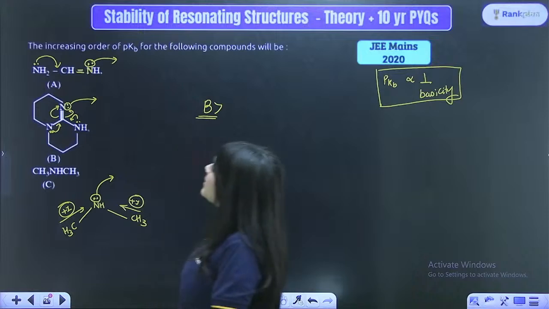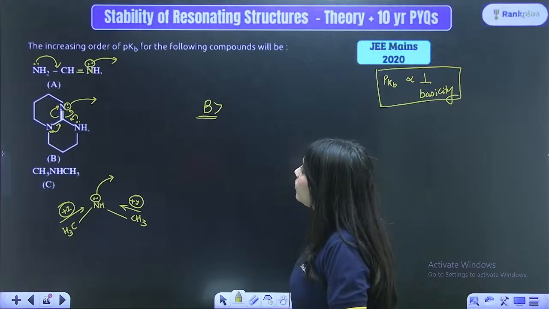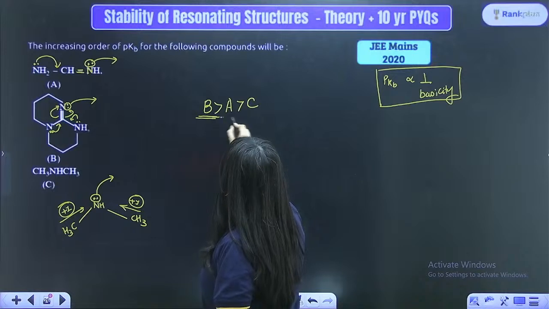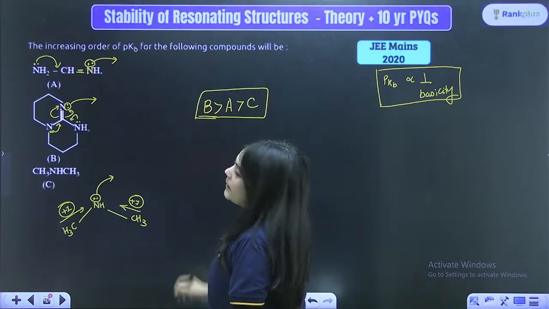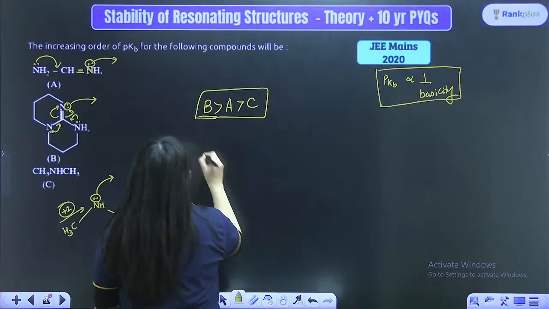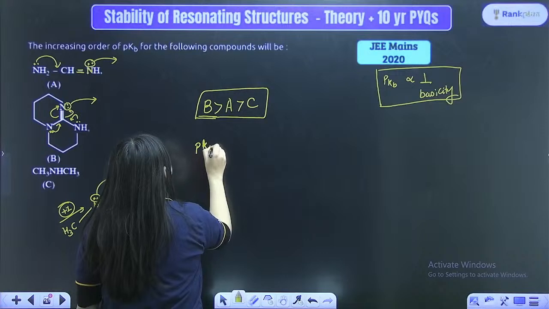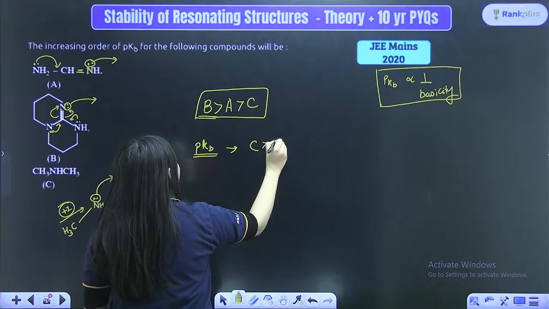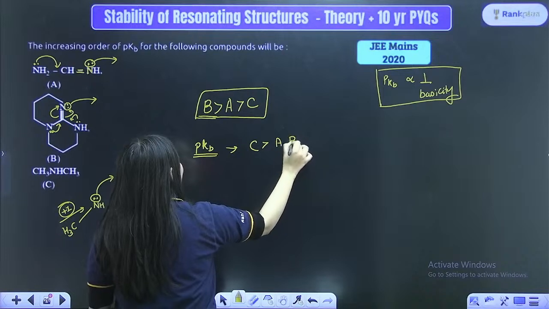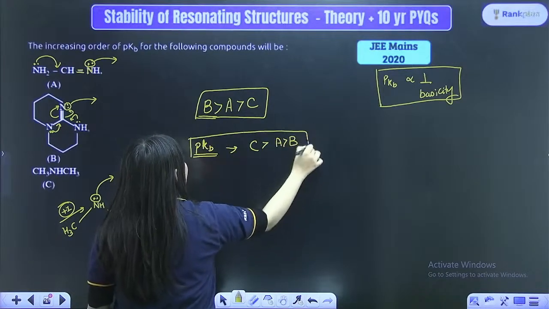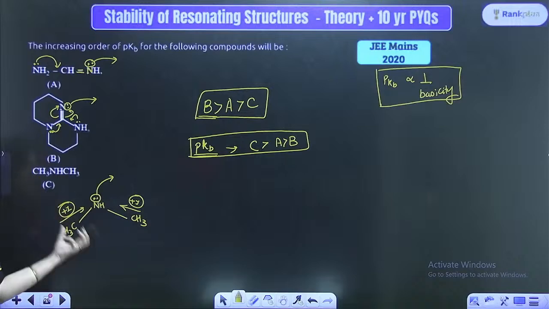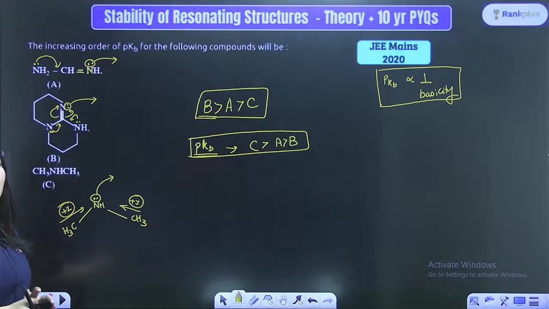So the order of basicity will be, your B will be the most basic, followed by the A, followed by the C compound. So this would be the basicity order. But your pKb order will be what? They have asked you not the basicity but the pKb order. So the highest pKb will be of the C, followed by A, followed by B. So this is the pKb order. C will have the highest pKb value, right? Why have I done that? Then you will be like, ma'am, okay.